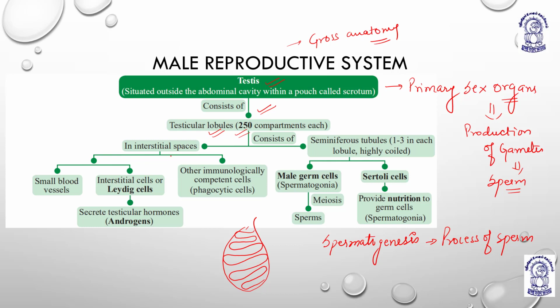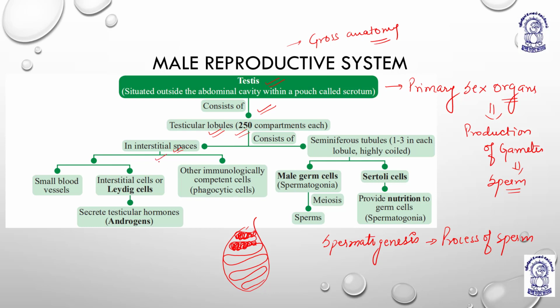What do they consist of? They have interstitial spaces, the spaces between two testicular lobules, and they consist of seminiferous tubules. Each lobule has 1 to 3 seminiferous tubules, and they are highly coiled, like this, 1, 2, 3. So the testicular lobules consist of interstitial spaces and 1 to 3 seminiferous tubules in each lobule, which is a highly coiled structure, right?